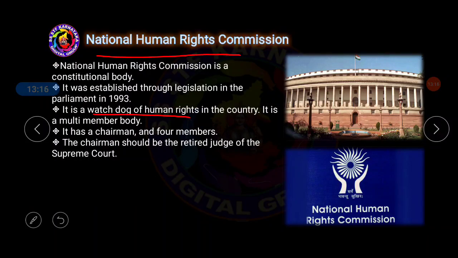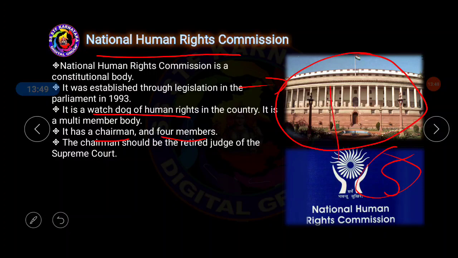The chairman should be a retired judge of the Supreme Court. It has one chairman and 4 members, so totally this Human Rights Commission consists of 5 members. It is a multiple member body, and the chairman should be a retired judge of the Supreme Court. If any person who worked as a judge of the Supreme Court has retired, then he can be appointed as chairman of the National Human Rights Commission.